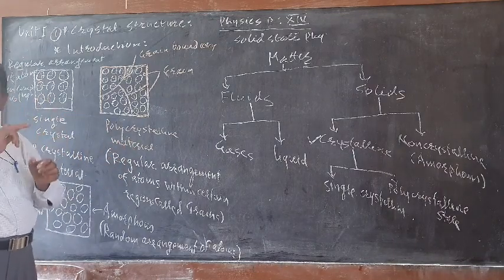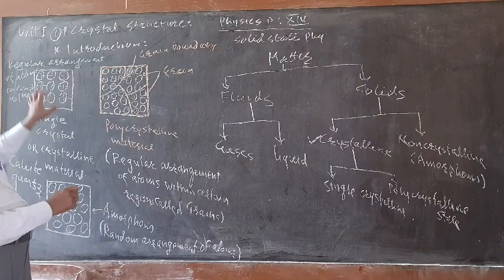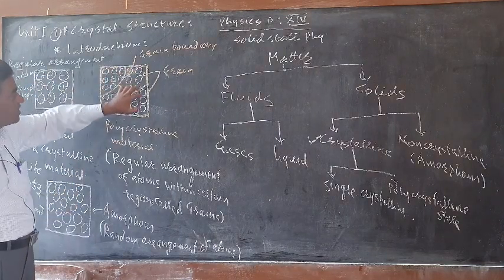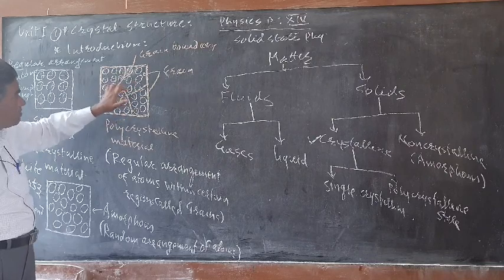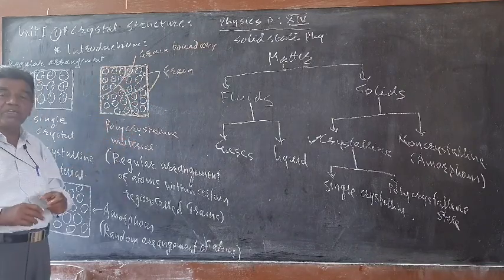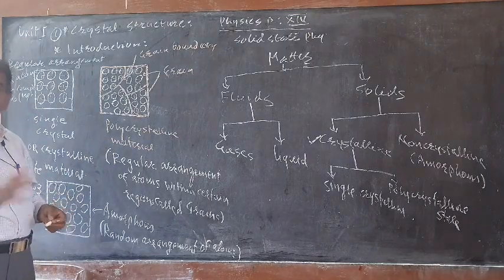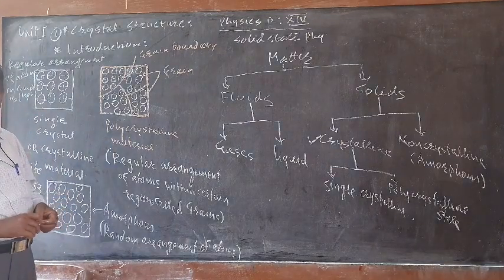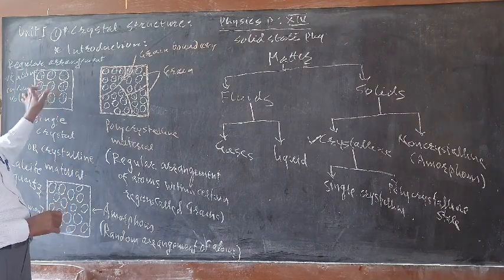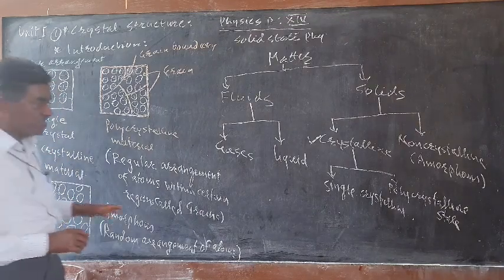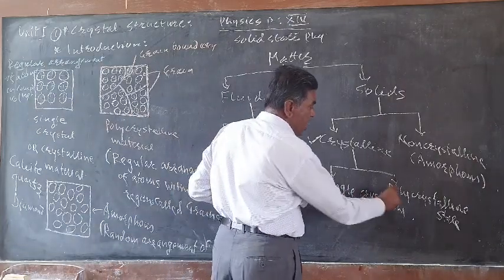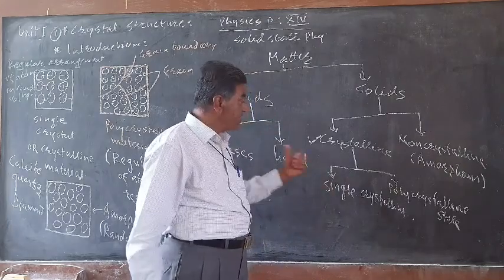In every grain the atomic arrangement is somewhat regular, like a single crystal, and these are separated by grain boundaries. So in polycrystalline materials the arrangement is regular but short range, while in a single crystal we get long range ordering. This is the main difference between single crystal and polycrystalline state.